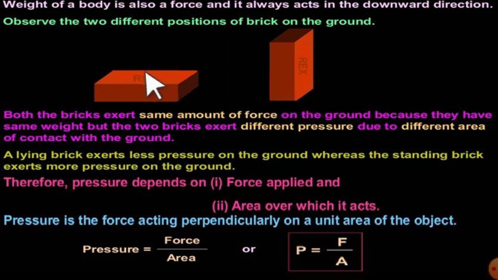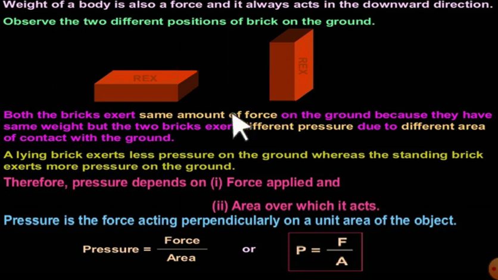What happened? The force is nothing but its own weight, the force experienced by the brick due to the earth. The weight experienced by the brick in any of these positions will be the same. But their surface areas of contact are different. So as the surface area is large here, the pressure will be less. But as this has a lesser area of contact, it will have larger pressure.